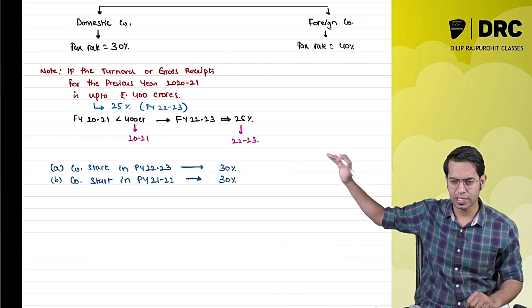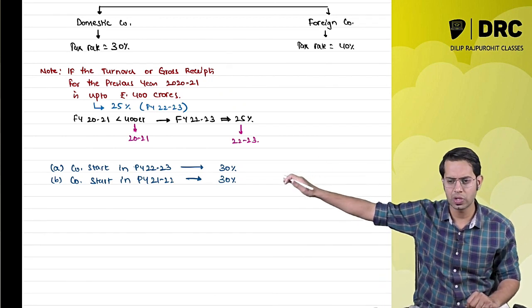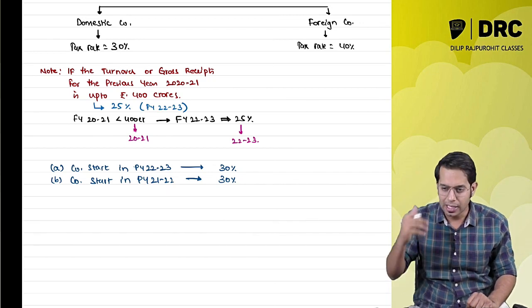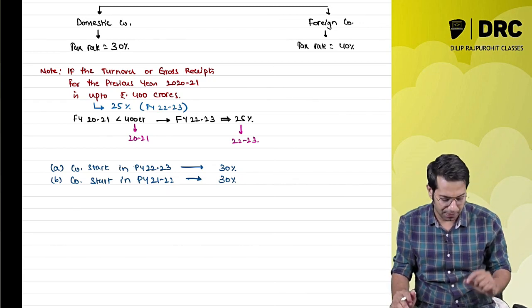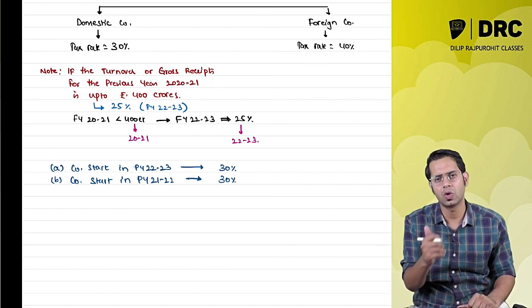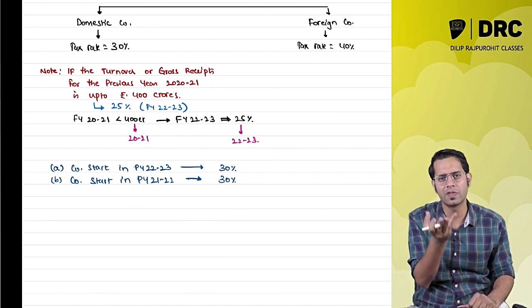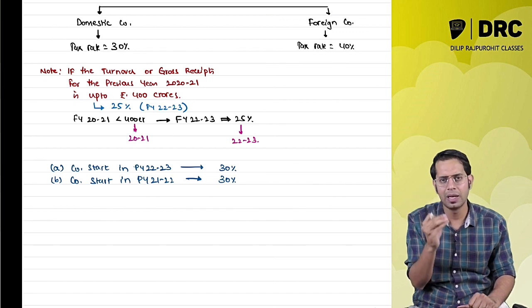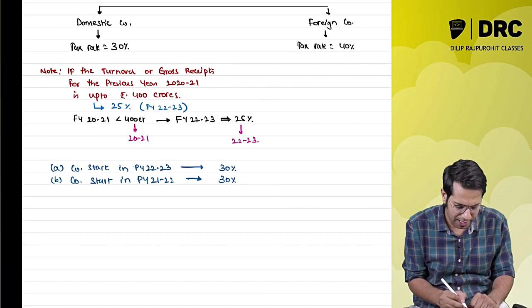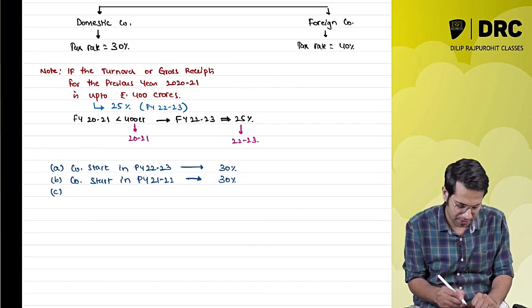Sir, in the first two cases which you have given over here, the company was not in existence at all. The company was not there at all in the previous year 2021. Therefore, the question of having a turnover of that year is not applicable. So since there is no turnover of that year, the tax rate which will be applied will be 30%.